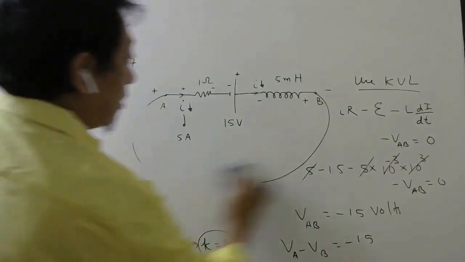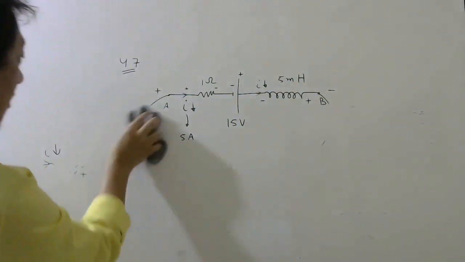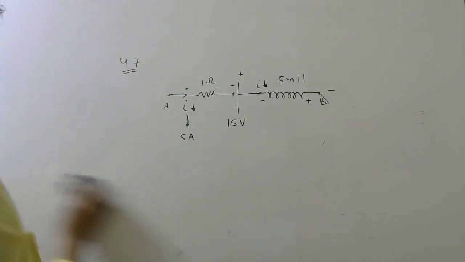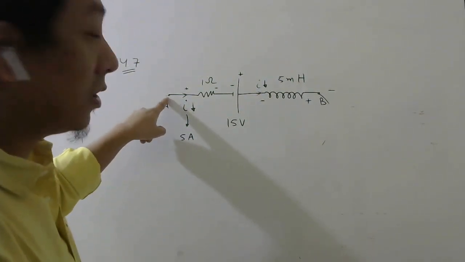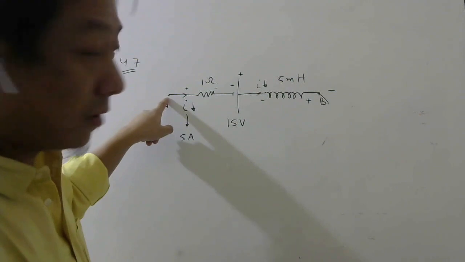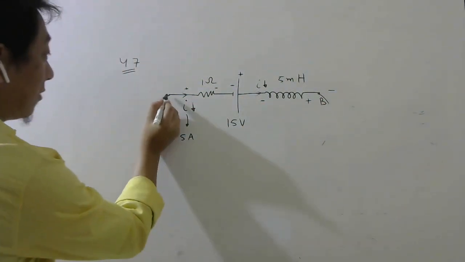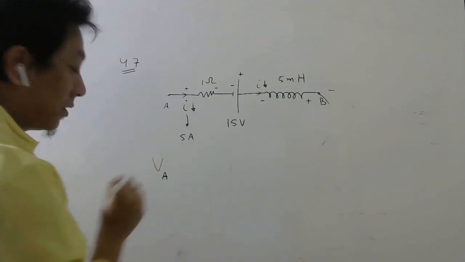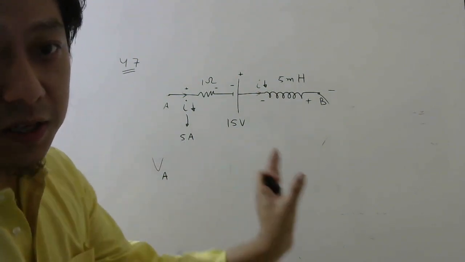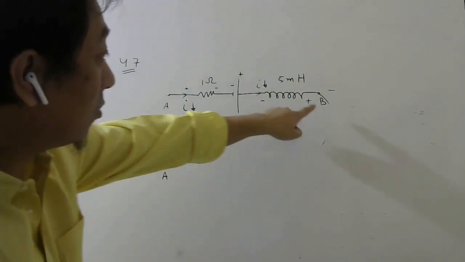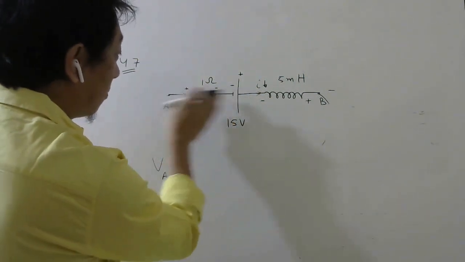Another way to do is forget about KVL. Another way to solve the same problem is you keep adding the changes in the potential to the potential of this. Then when you reach here, you will get potential of this. Another way I am showing you. So start from here. Potential is VA. Then you keep adding or subtracting whatever are the changes in the potential. Then when you reach here, you should get potential of this point.